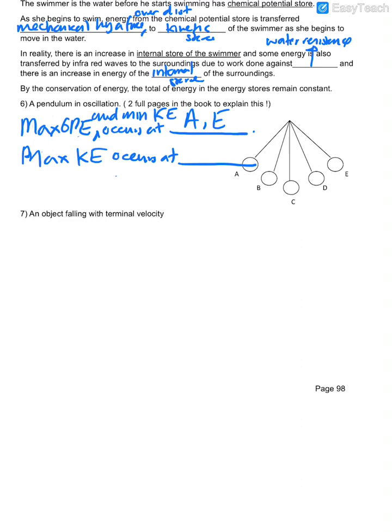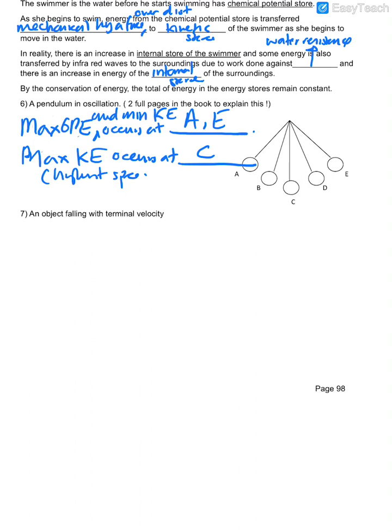Why minimum KE at A and E? There's no speed at A and E, correct. So at A and E the speed is 0, so it's minimum KE. So the maximum KE is at C. Why at C? Because all the GPE is converted to KE. Higher speed, right?